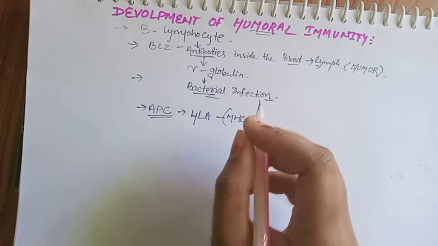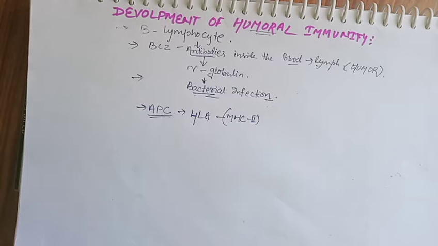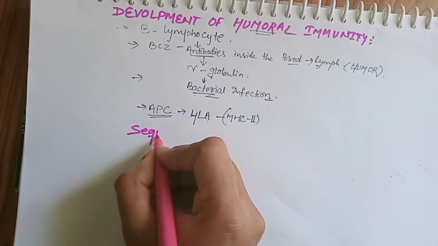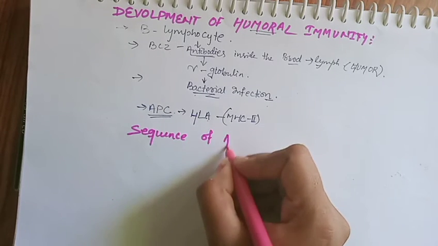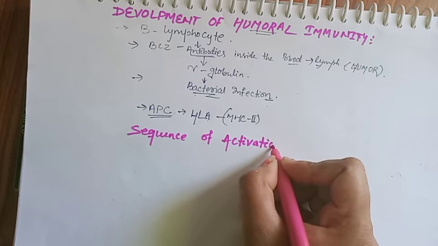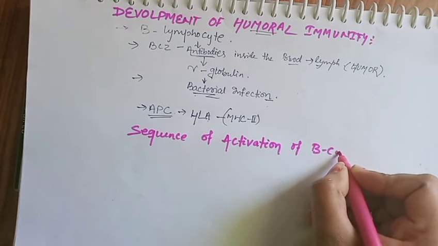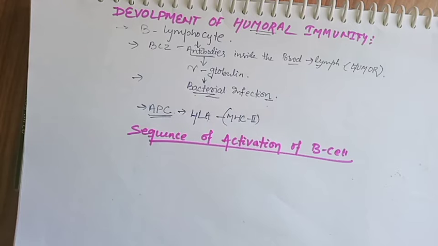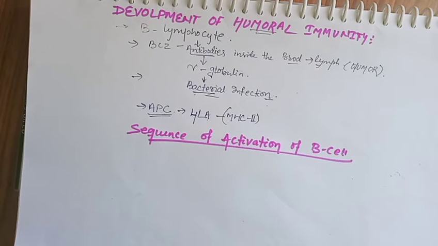Then, how does the sequence of activation of a B cell occur? First, the B cell recognizes the antigen which is presented on the antigen presenting cell.